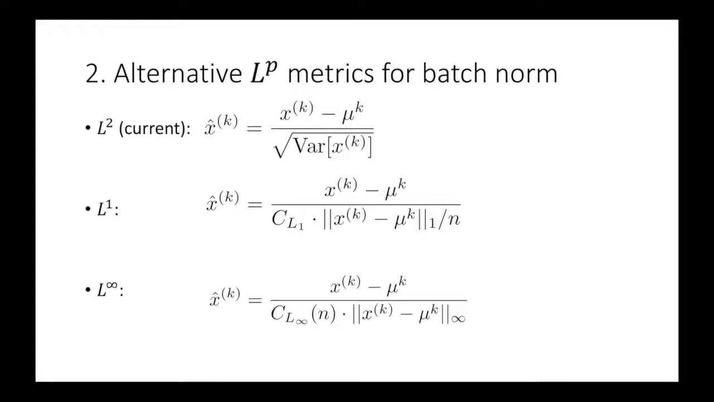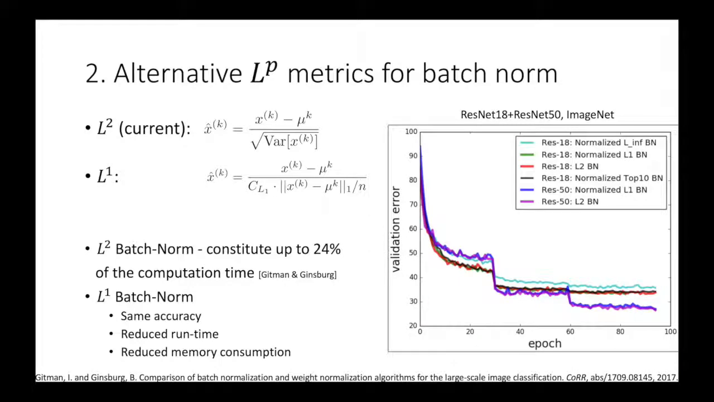Next, we present alternative norm metrics for batch norm. The common batch norm calculates the average squared deviation, meaning it is using the L2 metric. We suggest using other metrics such as L1, which is the average absolute deviation, or L infinity. Doing so requires the derivation of a normalization term C, which can be done analytically using a central limit theorem approximation. Gitman and Ginsburg showed that L2 batch norm constitutes up to 24% of computation time, probably due to the sum of squares and square root operations.